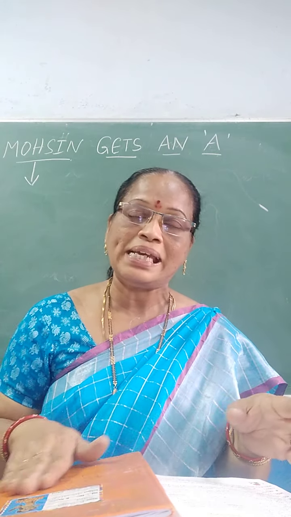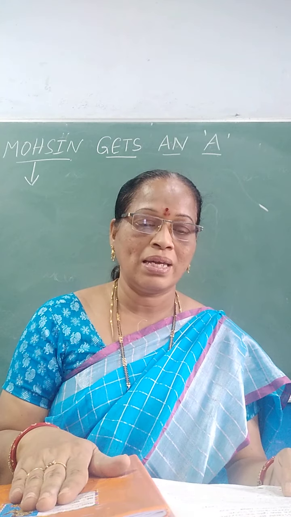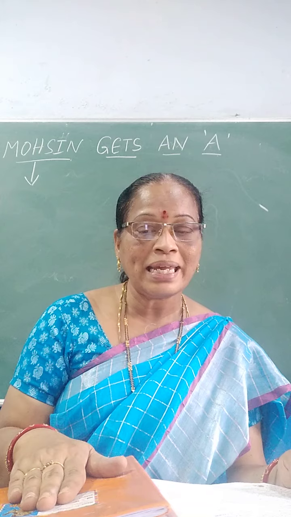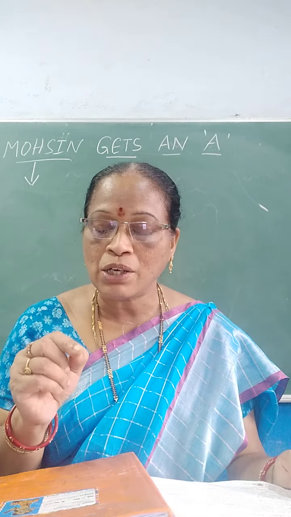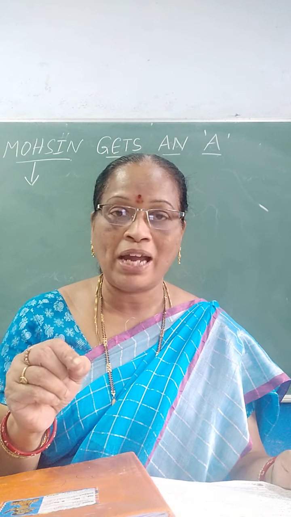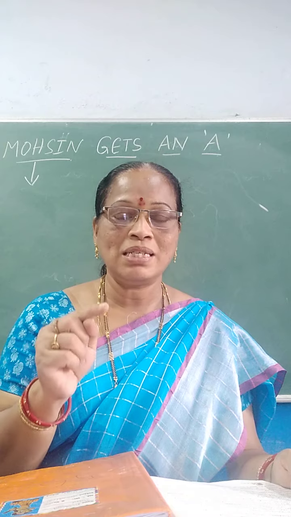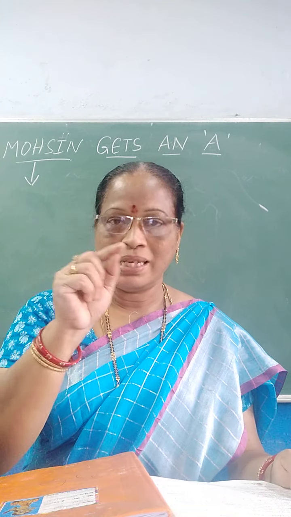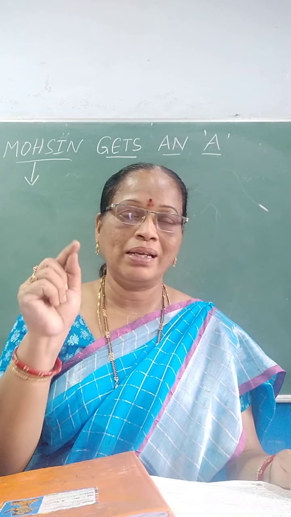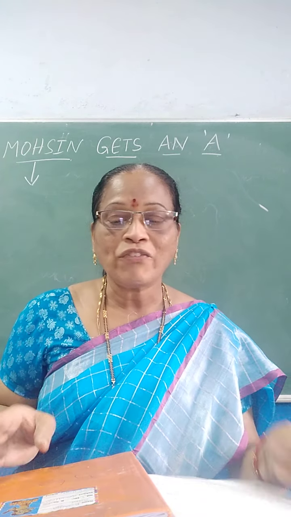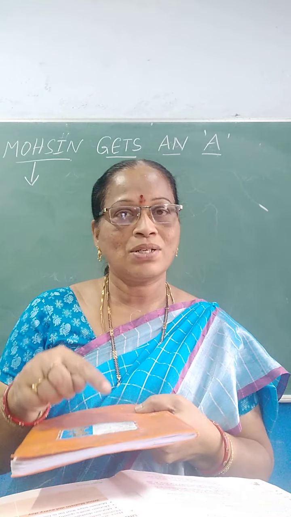that book was also a neatly covered book, and already one sticker was there, and whose handwriting it is, already some letters were written. And when he observed that book, he found out, oh, this is my mother's handwriting. And what Mohsin's mother had written there: Mohsin Khan, and class and section also, third class and section. And after seeing that sticker, his name was there, class also, section also.